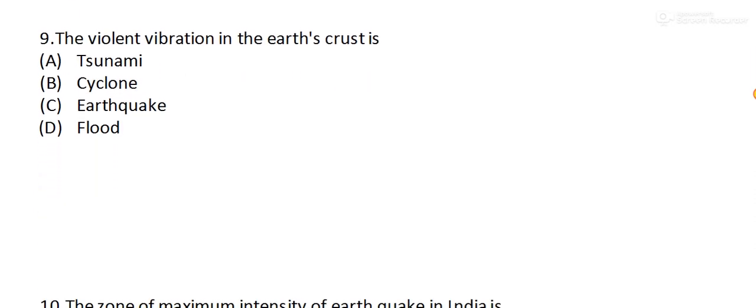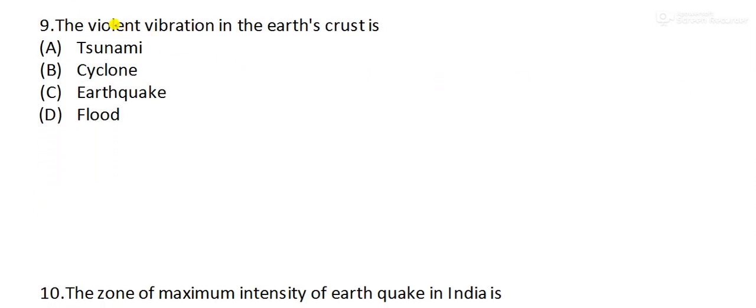Now question number 9 is: the violent vibration in the earth's crust is dash. Vibration in the earth's crust is called what? Tsunami, cyclone, earthquake or flood. It is earthquake. Sorry, not tsunami, earthquake. Option number C is the right answer.